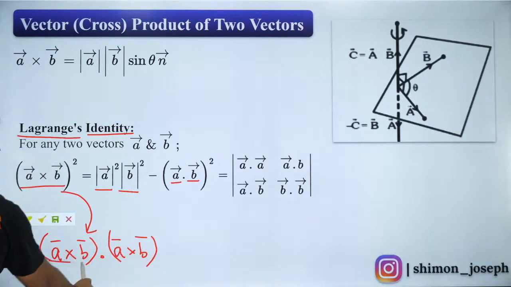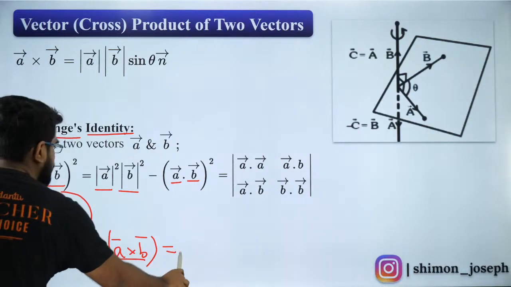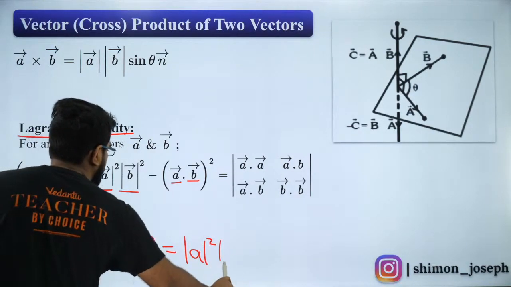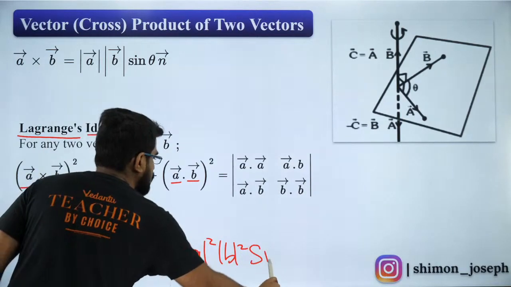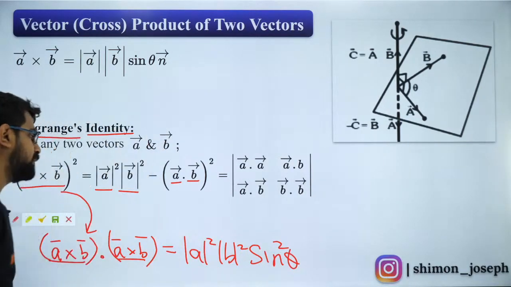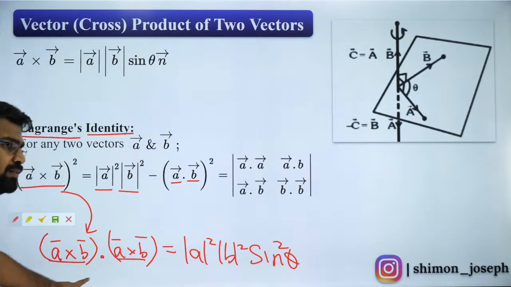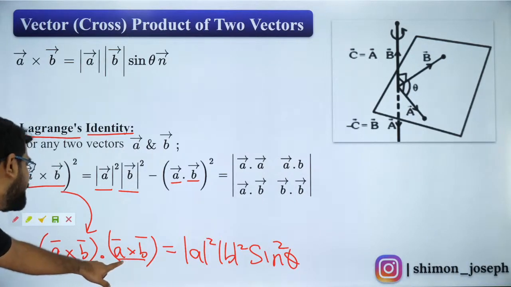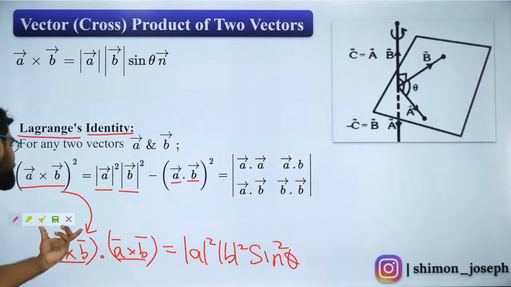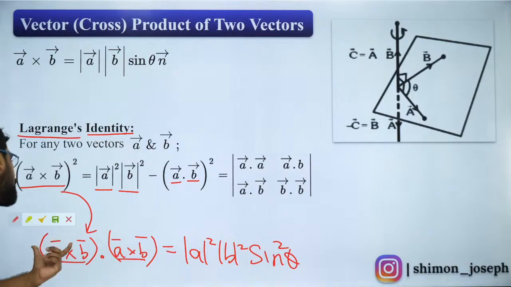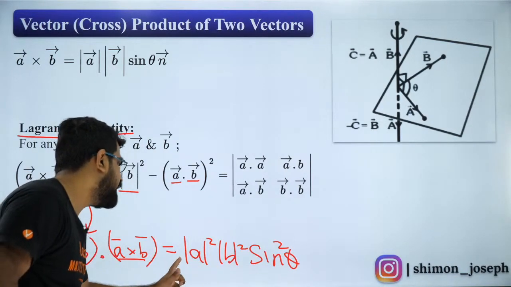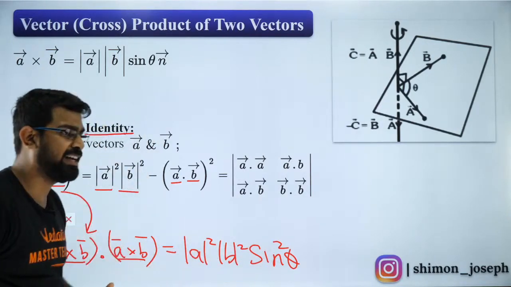Because guys, A cross B dot A cross B is nothing but mod A square mod B square into sine square theta. Don't you all agree with this? A cross B dot A cross B is a scalar quantity and that will be equal to modulus of A cross B whole square. So modulus of A cross B whole square is mod A square mod B square sine square theta.